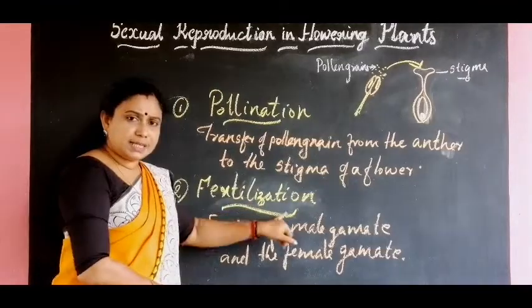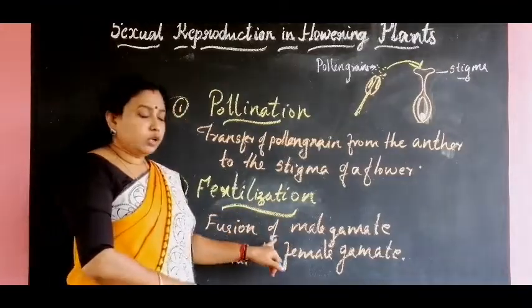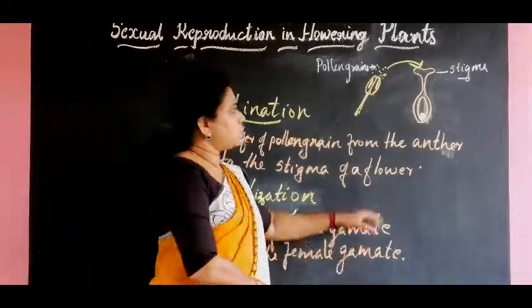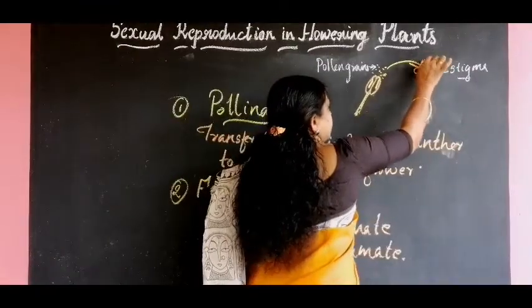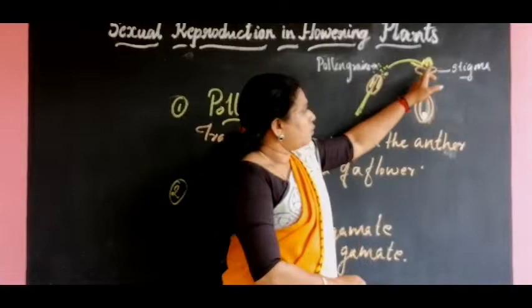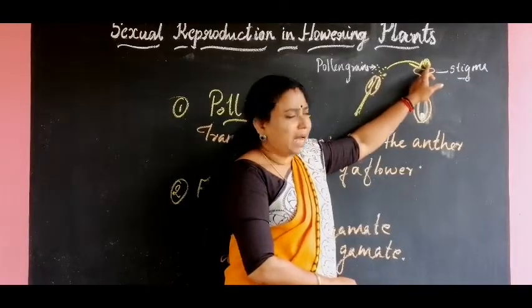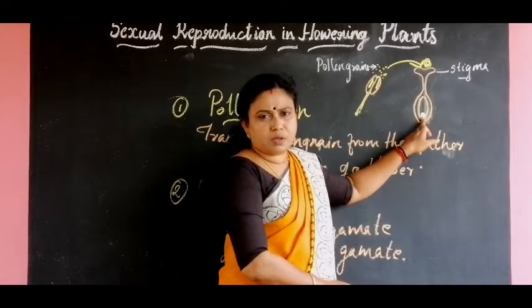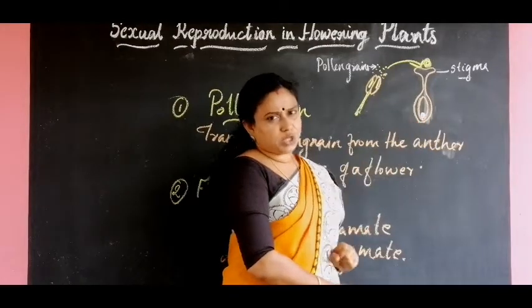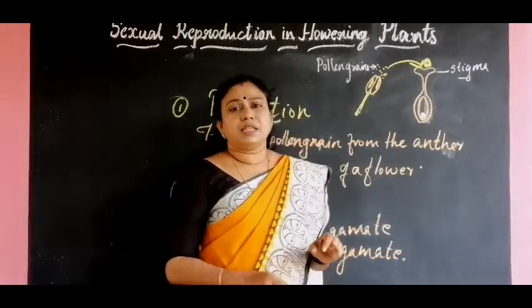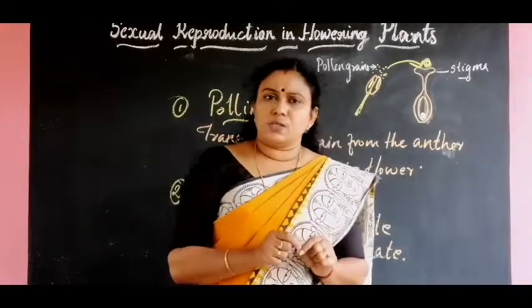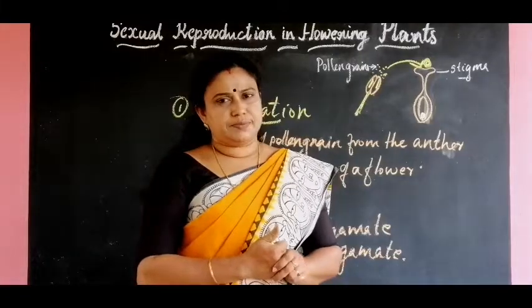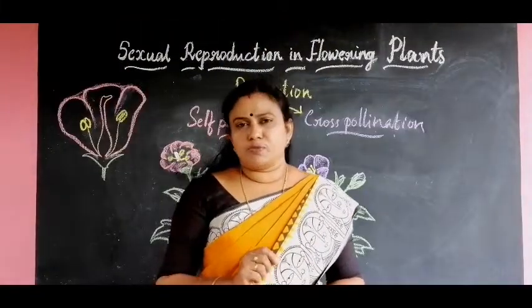So what is fertilization? Fertilization is the fusion of the male gamete and the female gamete. When the pollen grain reaches here, it contains the male gamete, and this male gamete should reach the female gamete and fuse. Then fertilization takes place, and by these two processes, seed can be produced. Now we can study the process of pollination.